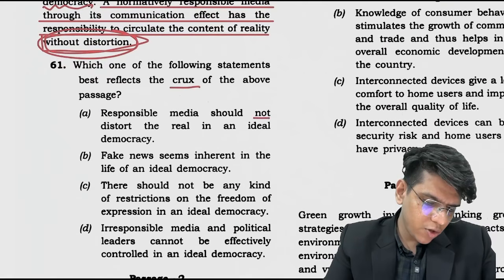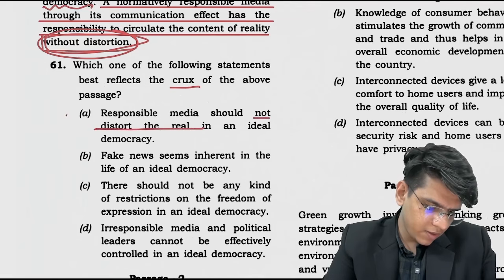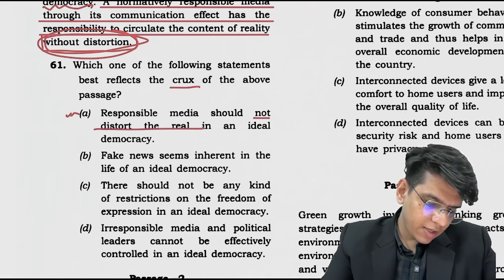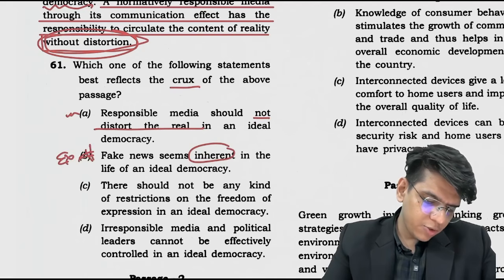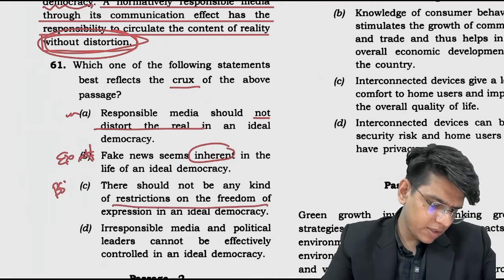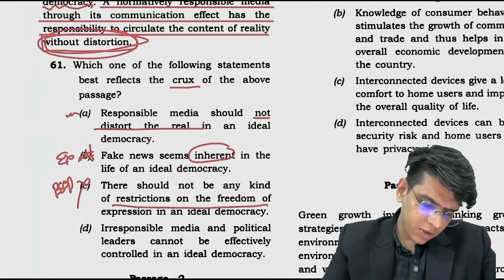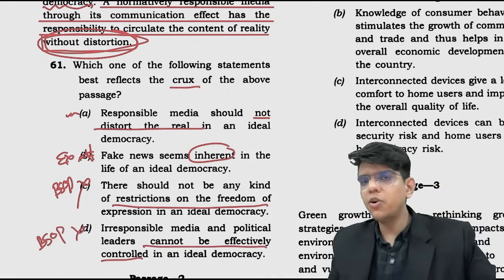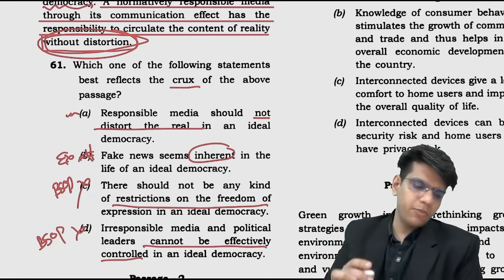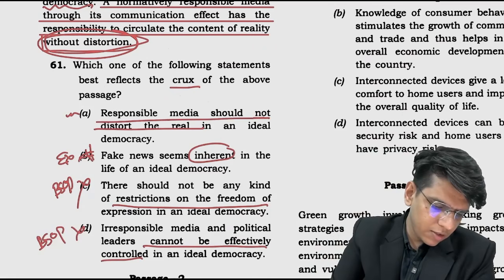Responsible media should not distort the real. Somewhat this is talked of. Fake news seems inherent in the life of an inherent extreme. हो गया ना कि ये होगा ही होगा. फिर there should be no kind of restriction on the freedom of expression: beyond the scope of the passage, not discussed here. Irresponsible media and political media cannot be effectively controlled: we don't know, beyond the scope of the passage. But what is talked about is media should not distort the information, which is given to you in the option A. So this is the best possible answer here.